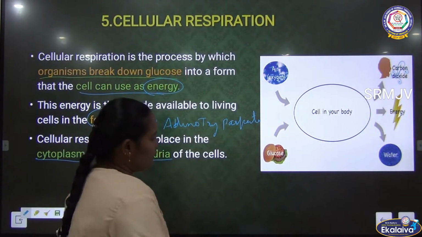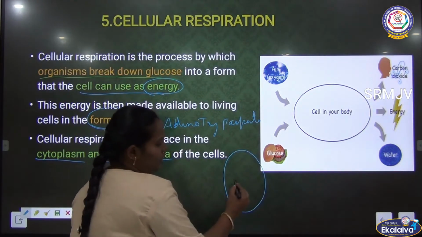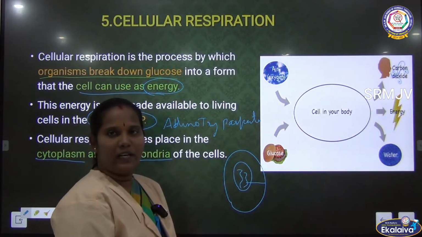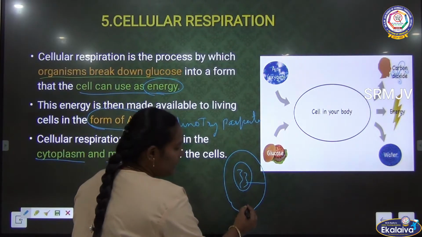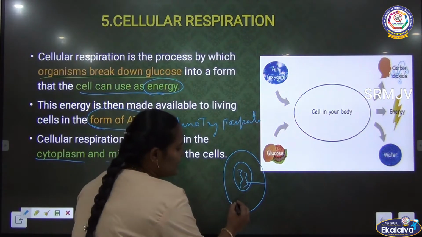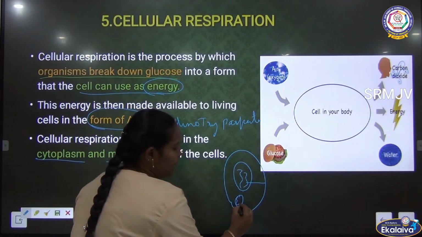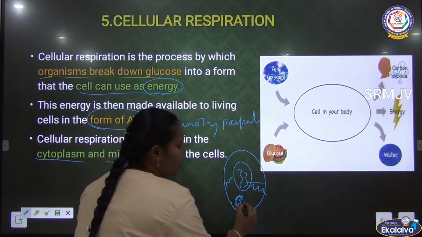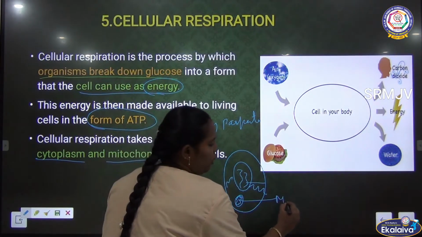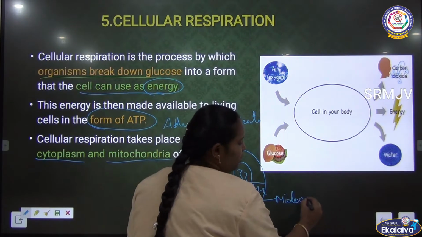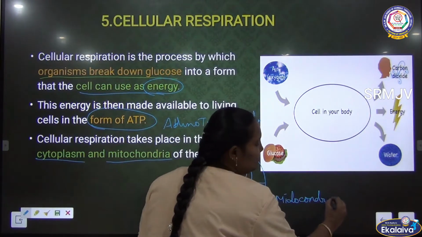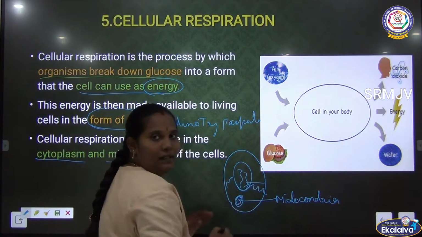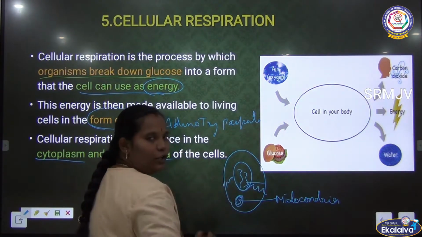We can see here the cell. We know that the cell has a nucleus, where DNA and RNA are present.